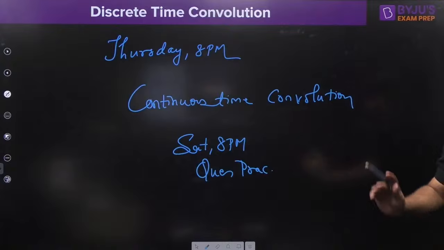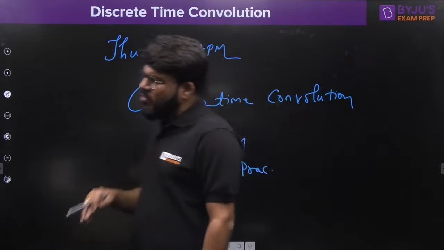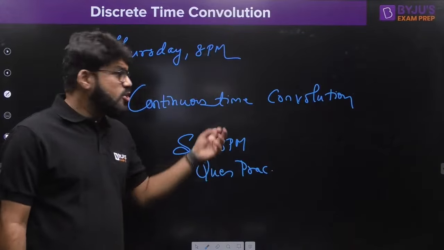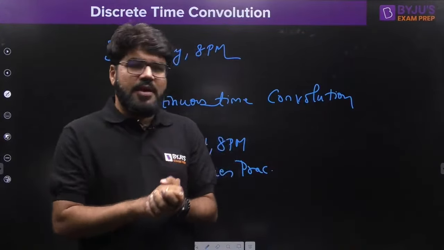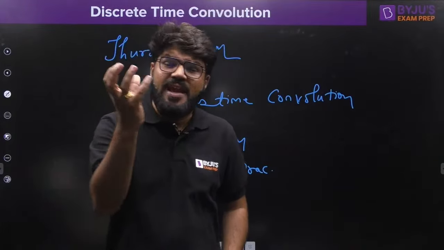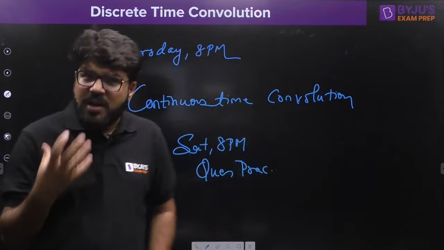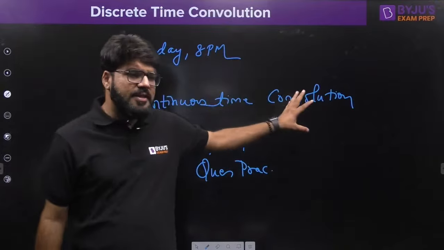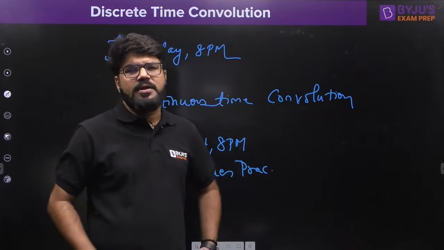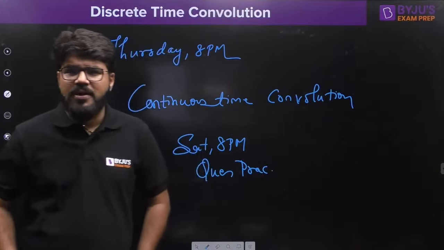So what is convolution? What is the idea of it? That we have already discussed. Now, what are the methods of solving continuous time convolution? Because I told you that will involve integrals. So what type of questions can be expected? Because integration is there, some area properties can also develop, some tricks will also come. So all the methods and tricks in the next class, followed by question practice in Saturday's class. That's the next two classes, and then I will update about the next also.